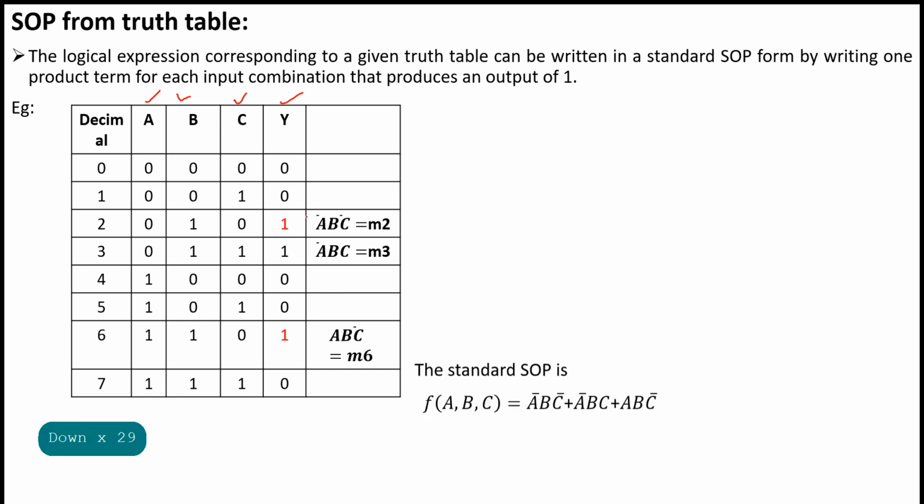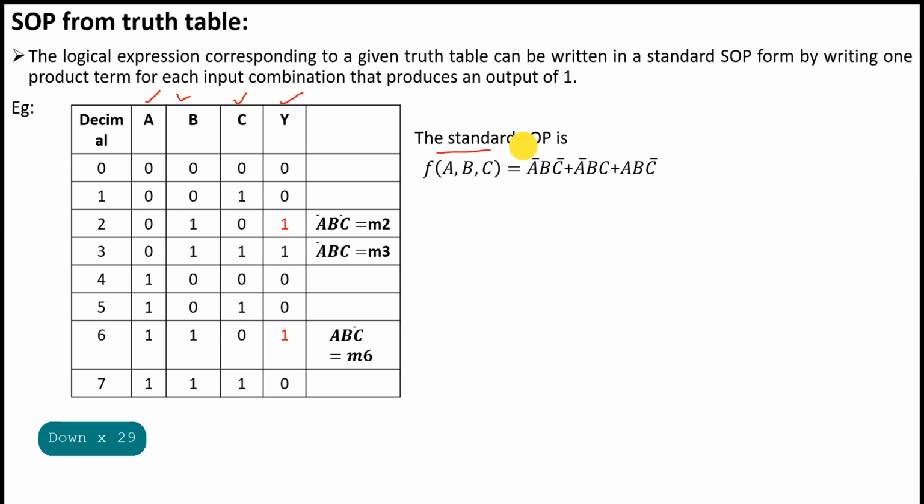The standard SOP for this truth table is f of A, B, C, where A, B, C are the variables. It is this one plus this one plus this one, because here the output is high. Wherever the output is high, you write the min term for that row and write the SOP.